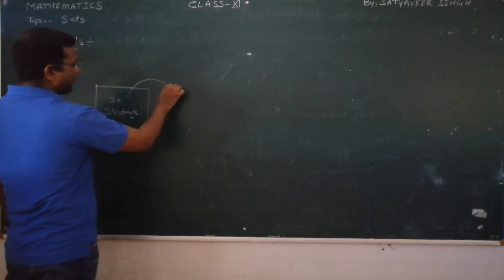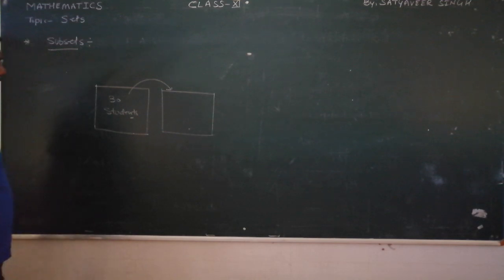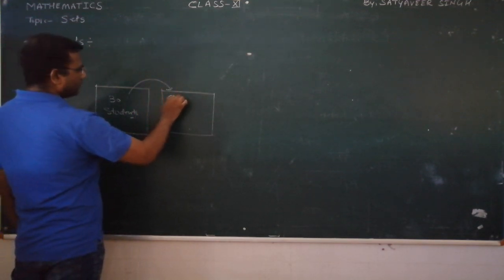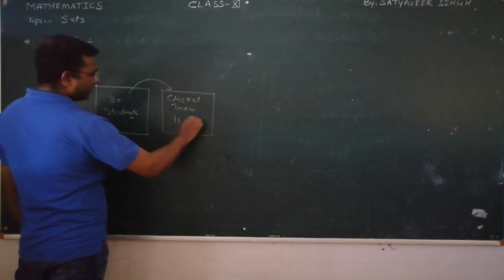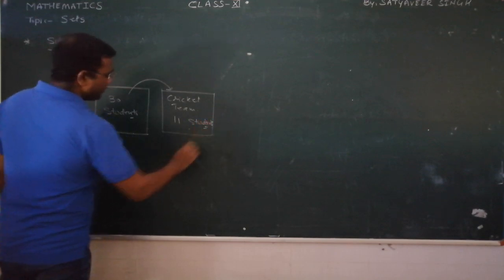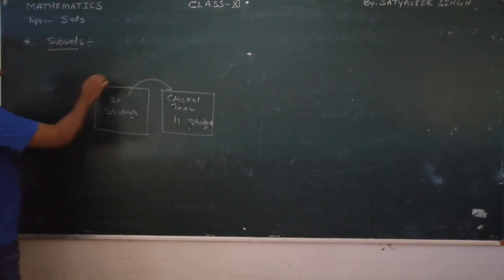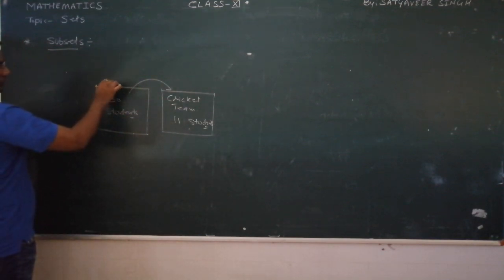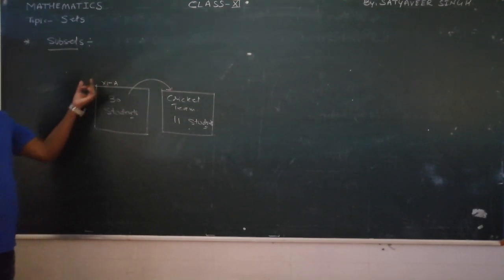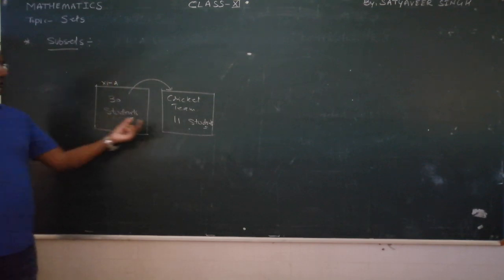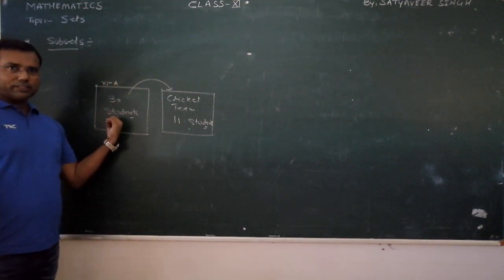But suppose I have selected some of the students from this class for the cricket team. For the cricket team I have selected 11 students. So we can say these 11 students are a subset of class 11A. I have selected 11 students from the same class 11th A. These students belong to this class, so they are not separate from this class.